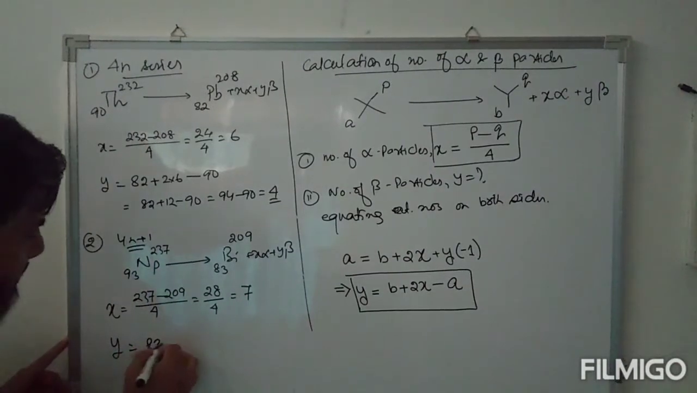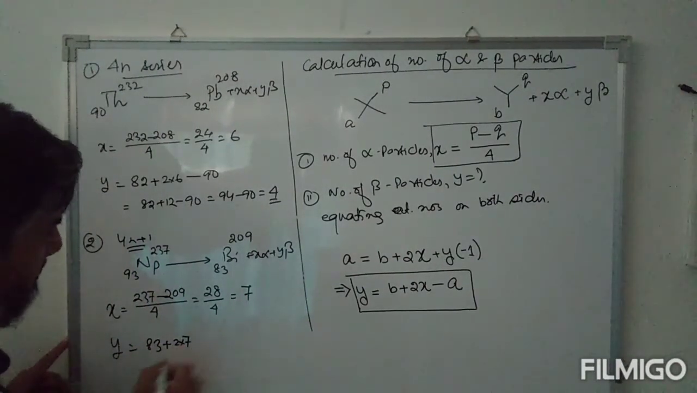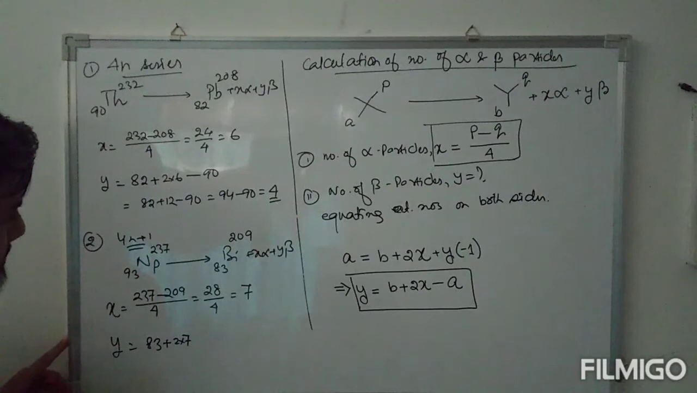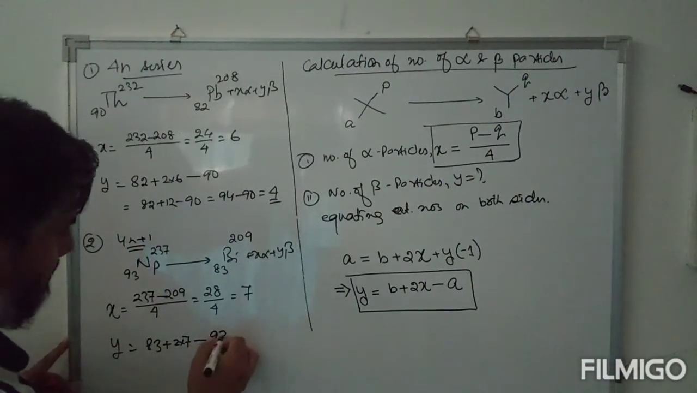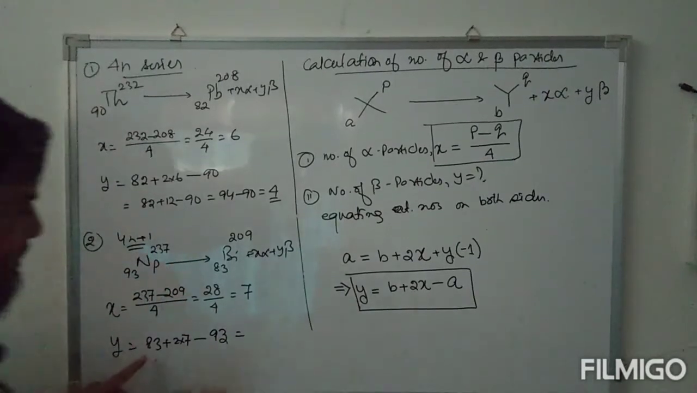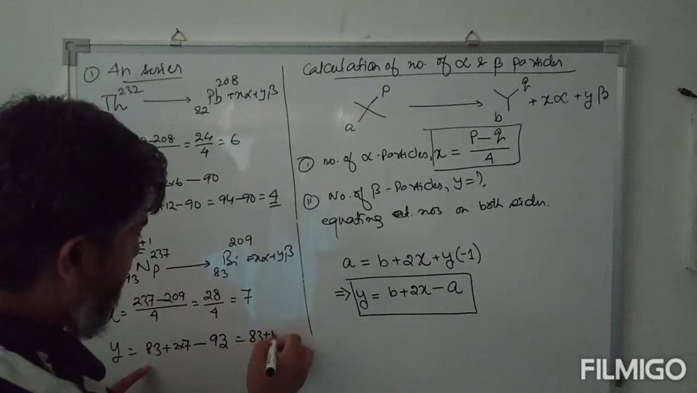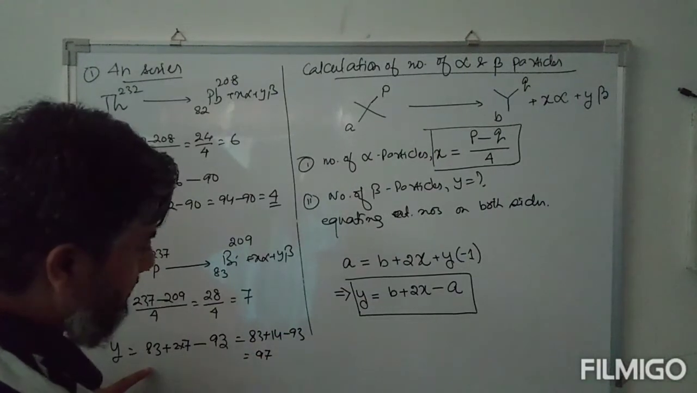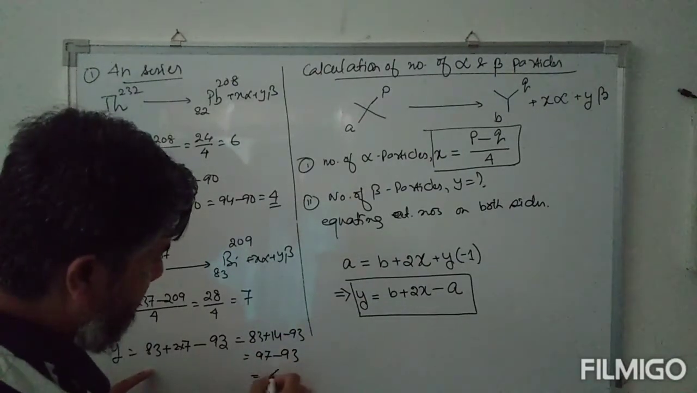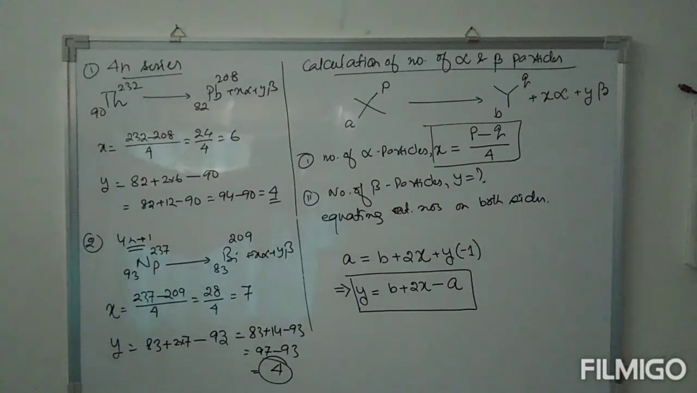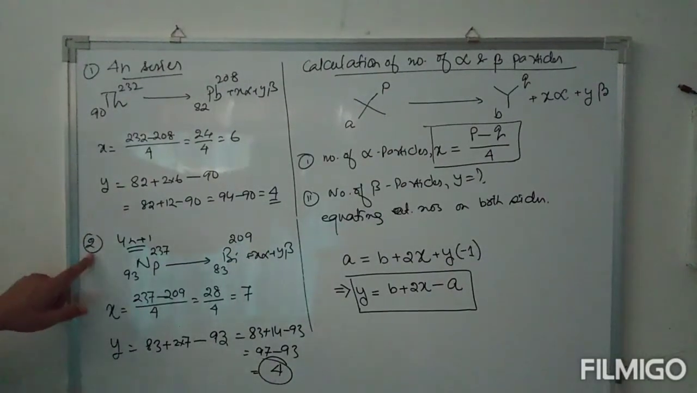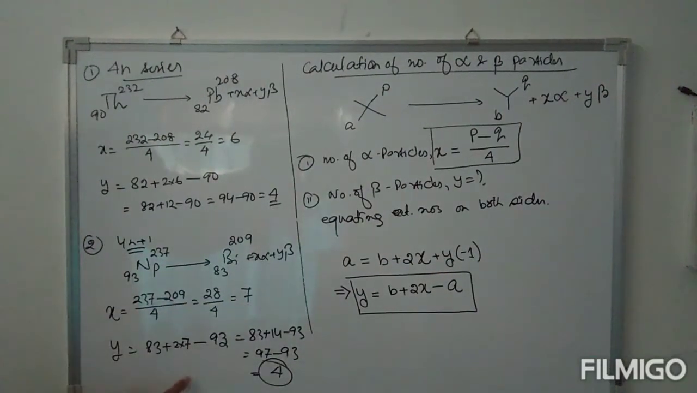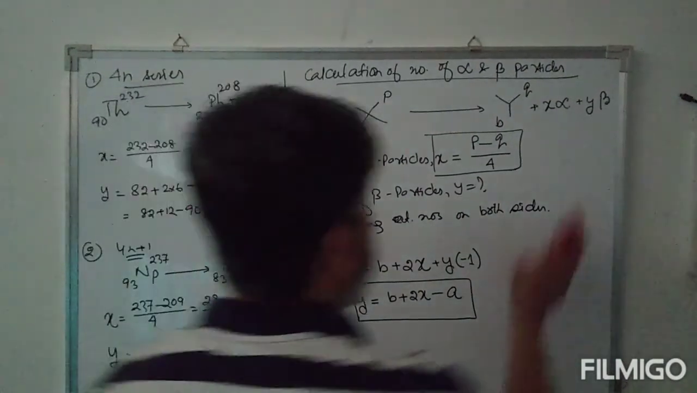And y, the number of beta particles: we have 83 plus 2 into 7 minus 93. So 83 plus 14 minus 93. We have 97 minus 93, so this comes out to be 4. So for the Neptunium series, the number of alpha particles is 7 and the number of beta particles is 4.